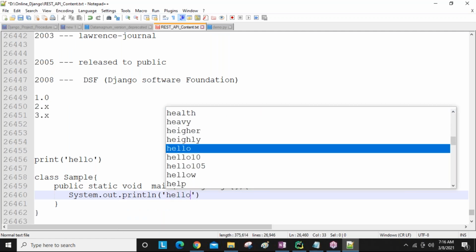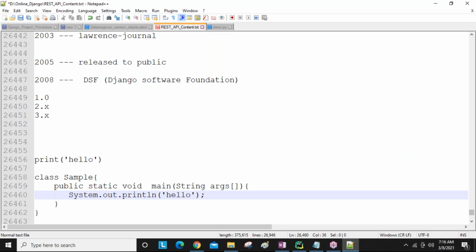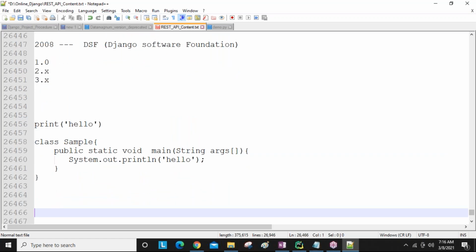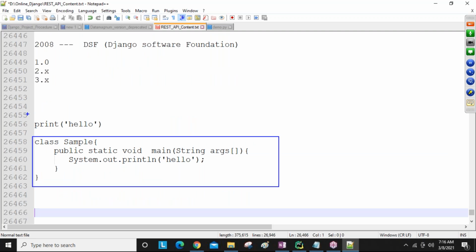Now here you make it a hello message. So these all things belong to Java, and that one belongs to Python. If you want to print a hello message using Python, you write a single line and you only learn the print method. But if you want to print a hello message in Java, first of all you need to learn what is a class, what is sample, what is public, what is static, void, main. Here each one has a meaning, guys.